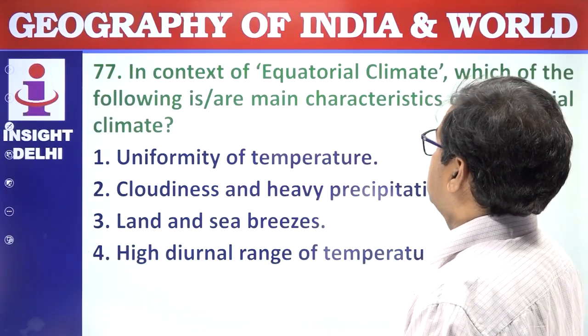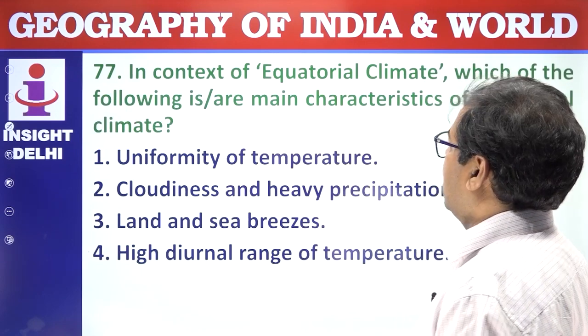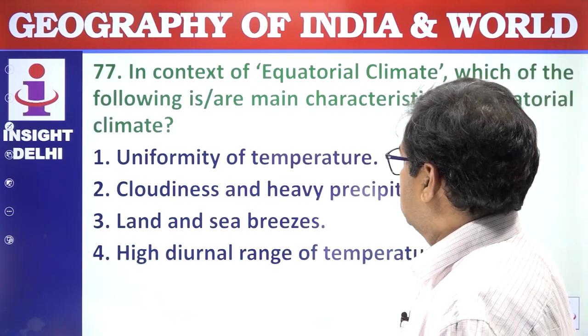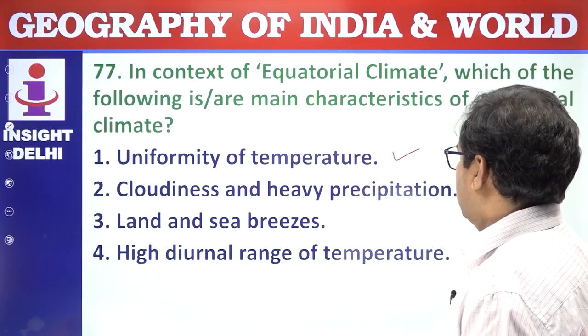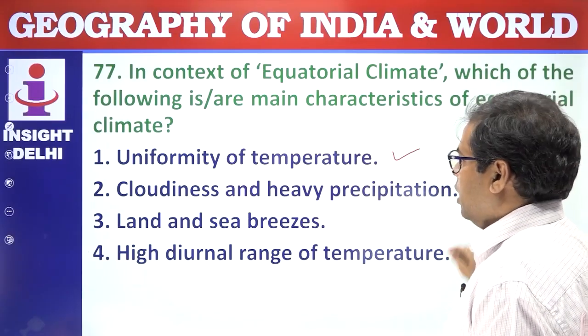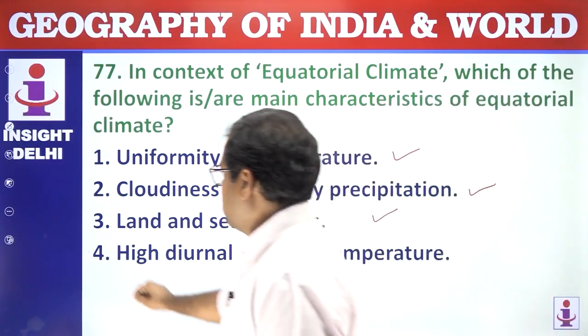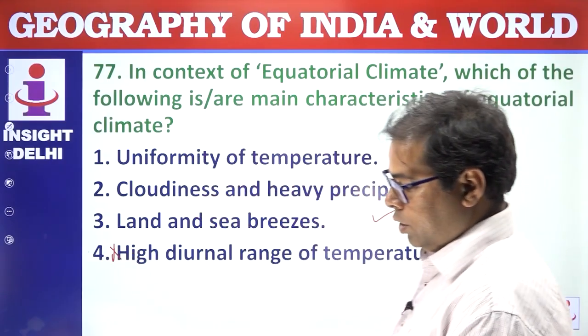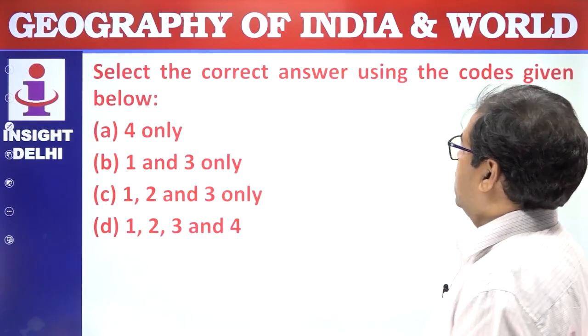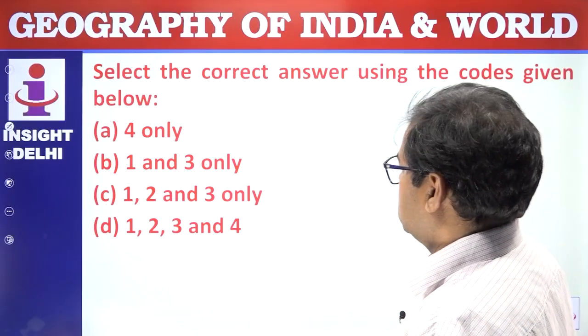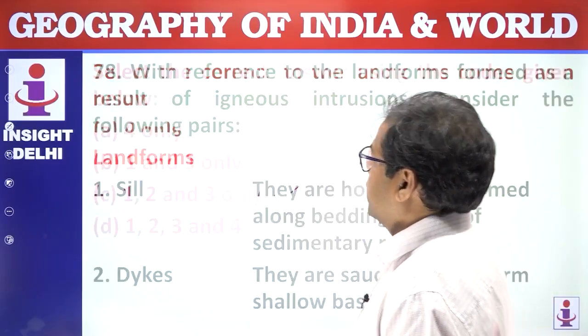Next question. In the context of the equatorial climate, which of the following are the main characteristics of the equatorial climate? Uniformity in temperature. This is perfectly right. Cloudiness and heavy precipitation. This is also right. Land and sea breeze phenomena. Yes. High diurnal range of temperature. No, it is not there. There is a low range of temperature. Select the correct answer using the code given below. So 1, 2, 3 is correct. Answer is C. Next question.